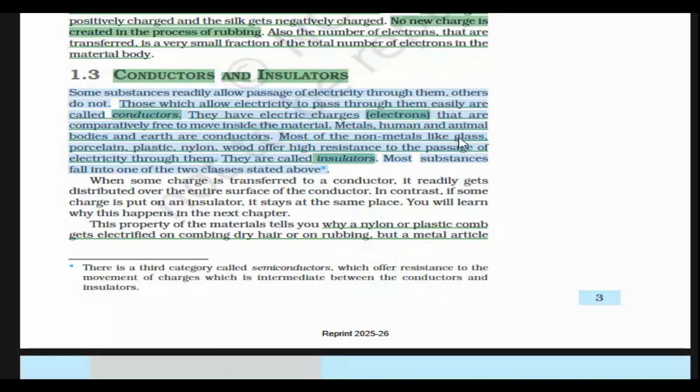Most of the non-metals like glass, porcelain, plastic, nylon, wood offer high resistance to the passage of electricity through them. They are called insulators. Most substances fall into one of the two classes stated above. When some charge is transferred to a conductor, it readily gets distributed over the entire surface of the conductor. In contrast, if some charge is put on an insulator, it stays at the same place. You will learn why this happens in the next chapter.